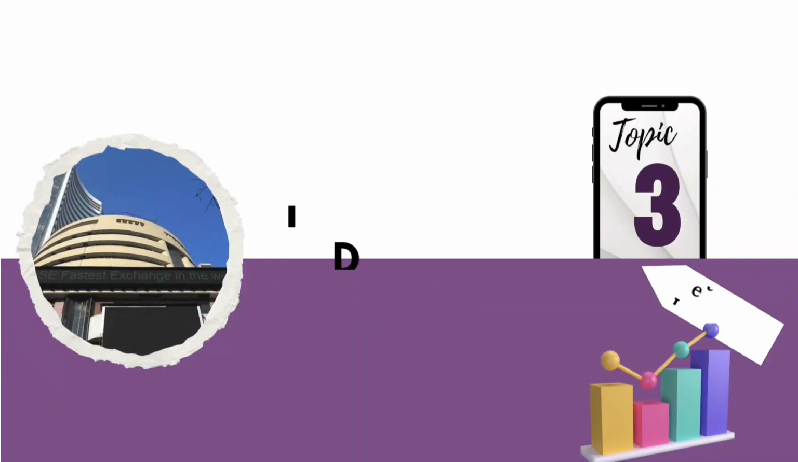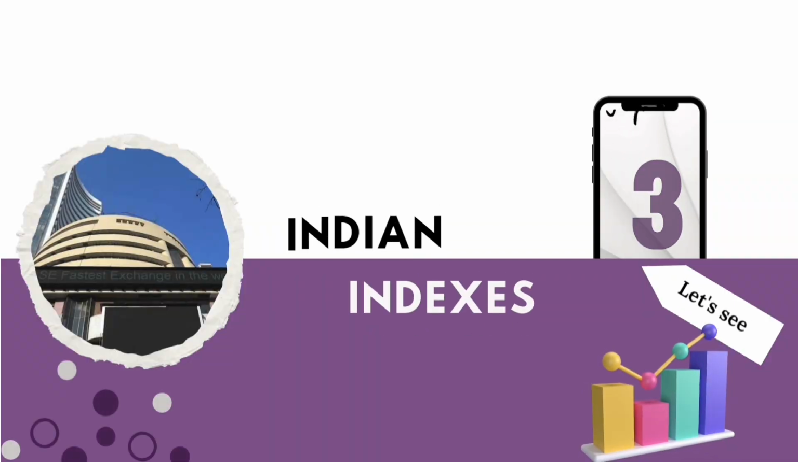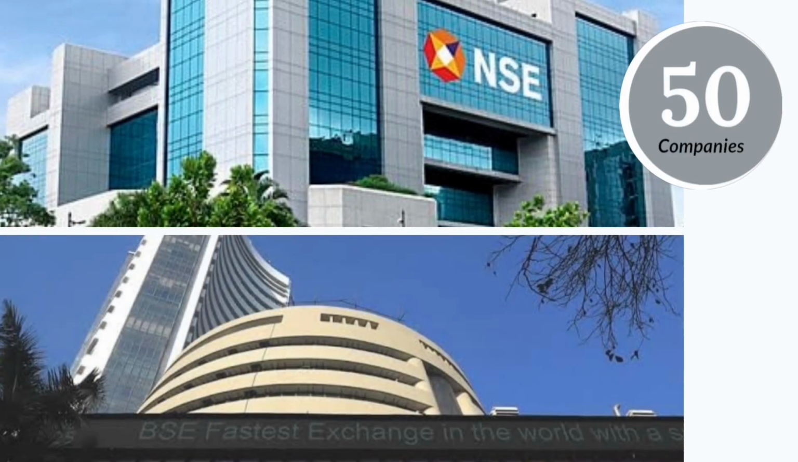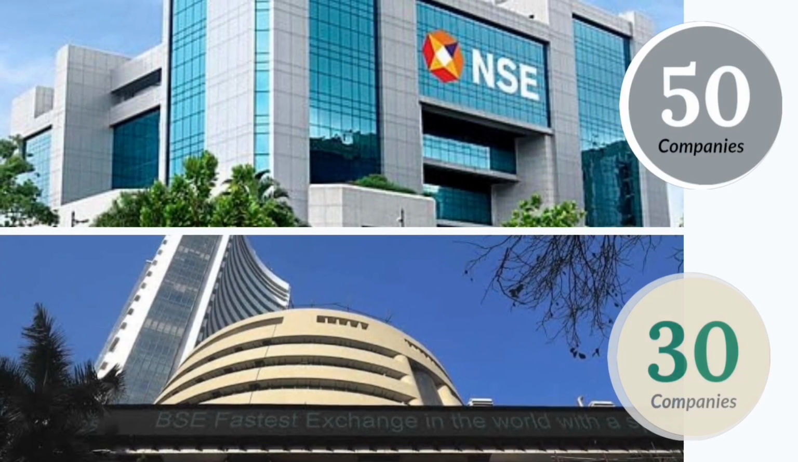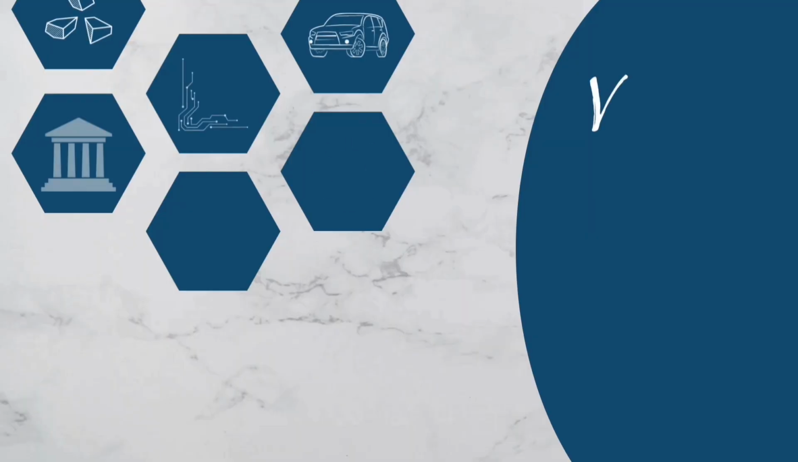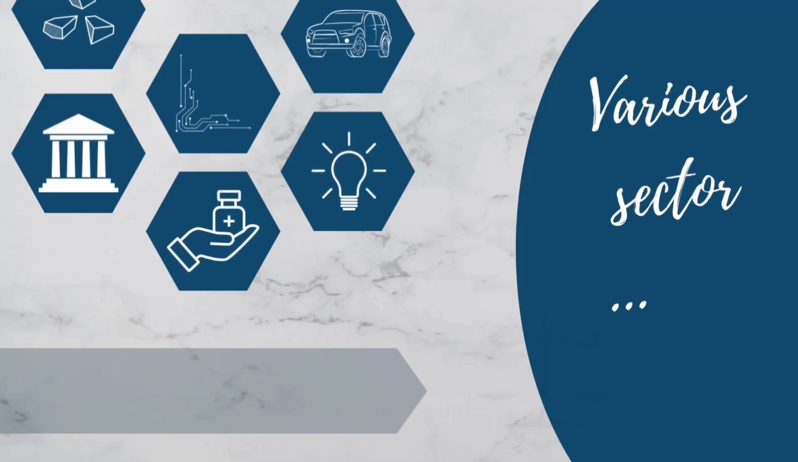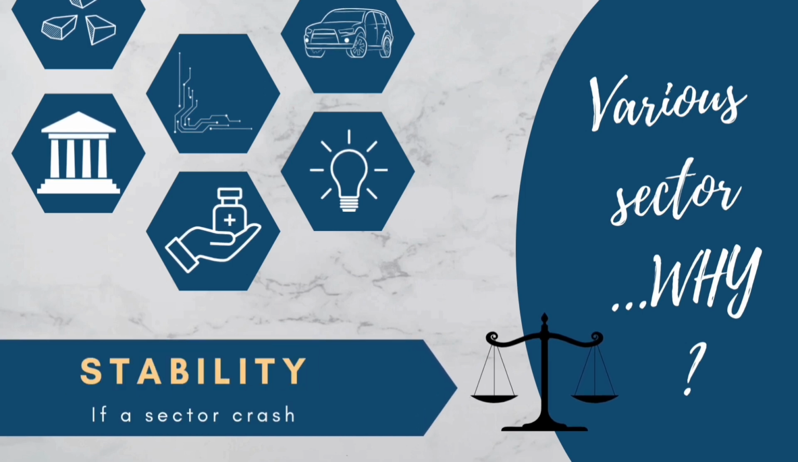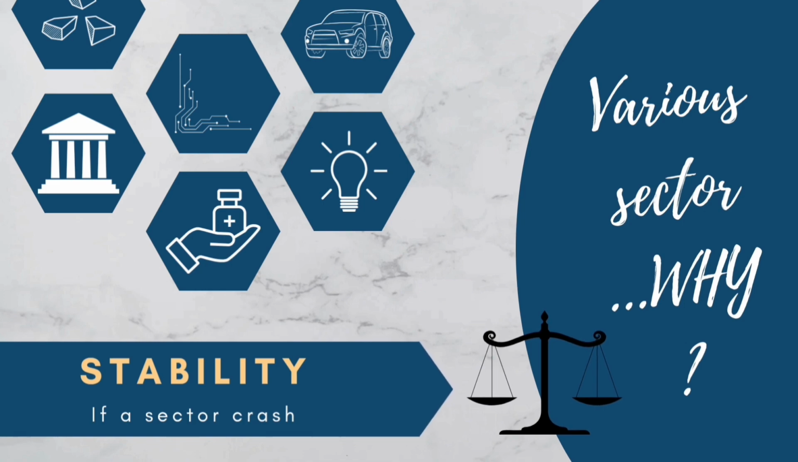Let's understand the Indian indexes. The NSE index is called Nifty, which includes 50 companies from various sectors. Meanwhile, BSE has an index called Sensex. It has 30 companies from various sectors. Why do the indexes choose various sectors? Because if one sector crashes, the other sectors can give better returns. So the market will be stabilized.